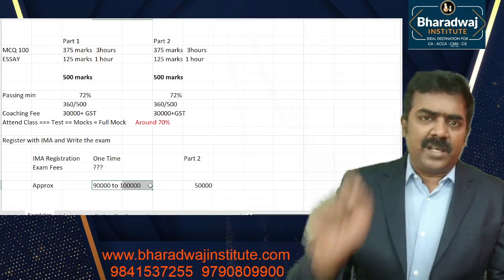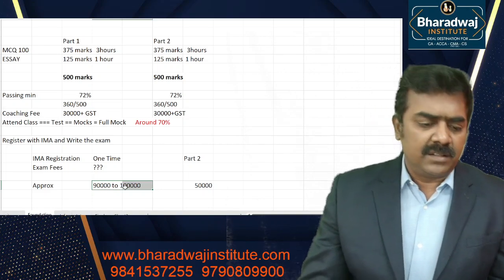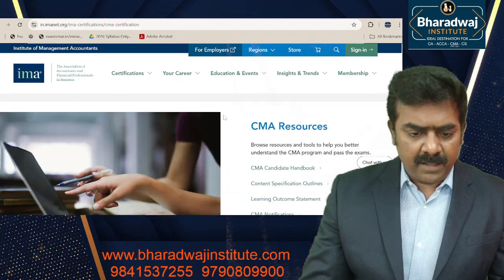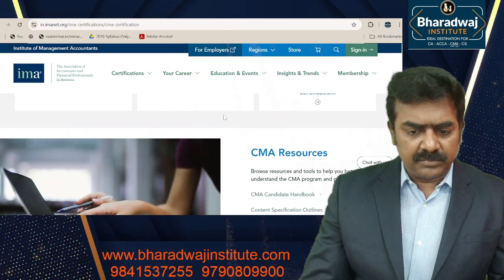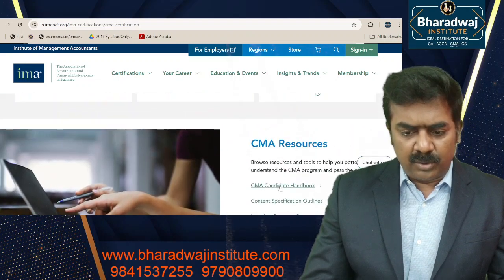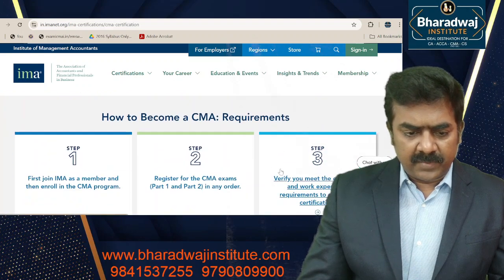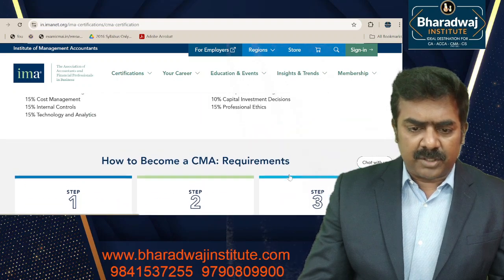Based on the exchange rate and fee revisions by IMA, it may change. For the fee structure, you can go to the IMA website, where they have given detailed information. You can download the candidate handbook. Then register for the exam and pass your exams.